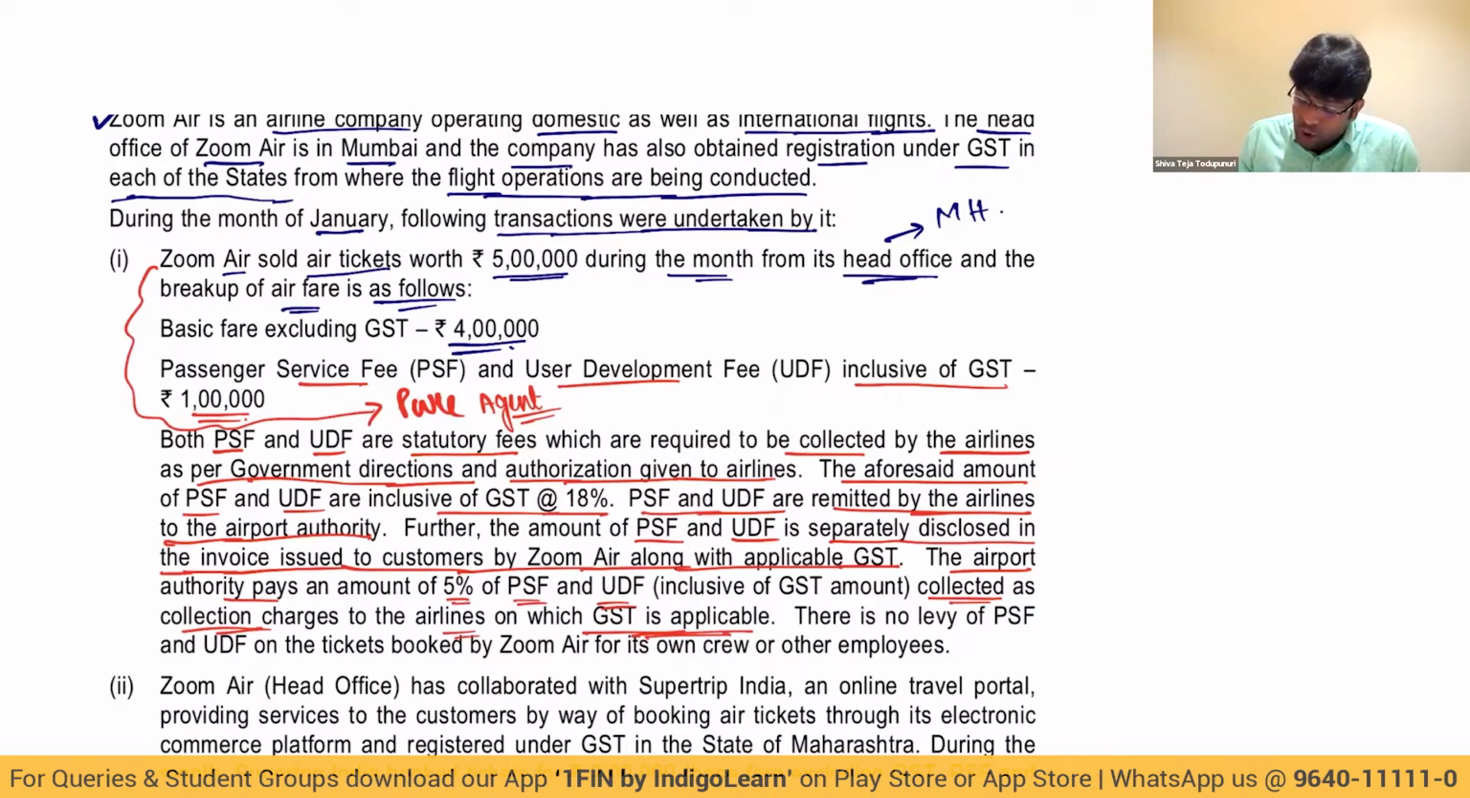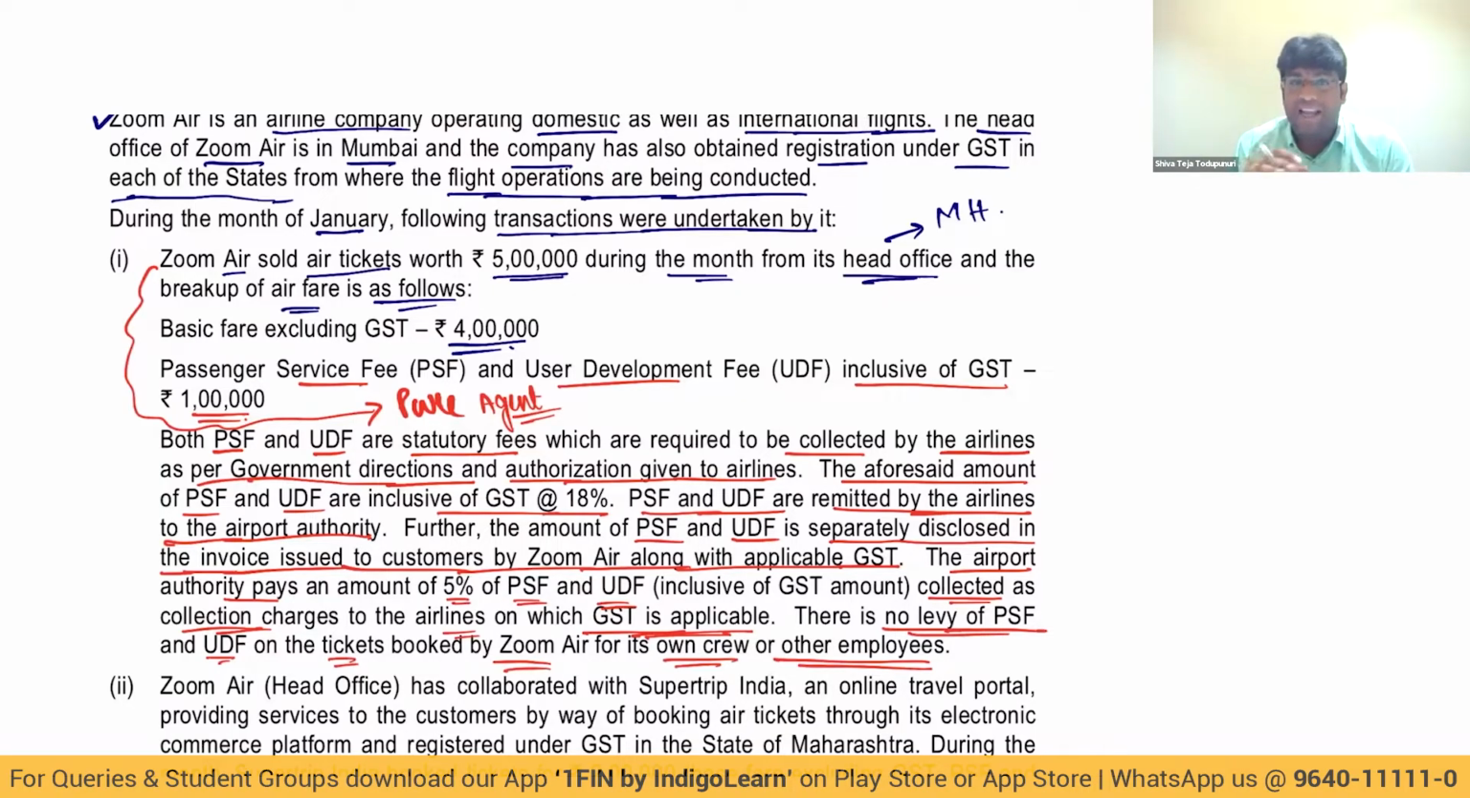Then there is no levy of PSF and UDF on the tickets booked by Zoom Air for its own crew, that is cabin crew or other employees. So for their own employees, there is no question of PSF and UDF. PSF and UDF is only for their customers. This PSF UDF is collected by the airline company from the customers on behalf of the airport authority, where they're acting as a pure agent.